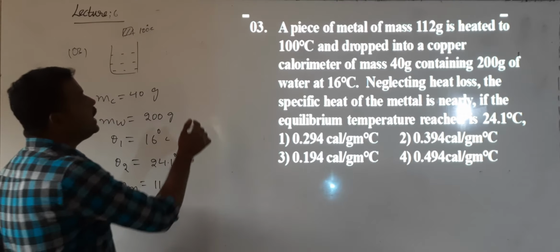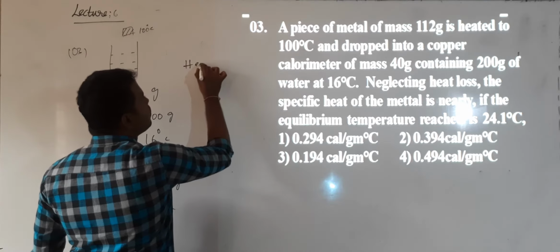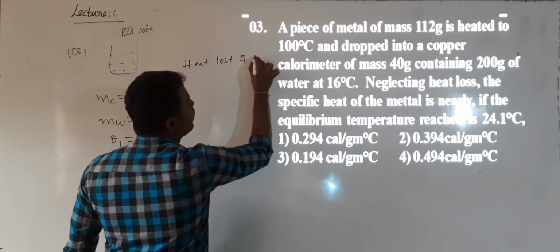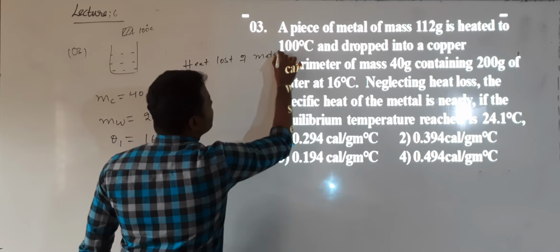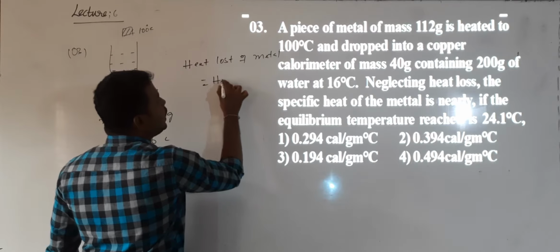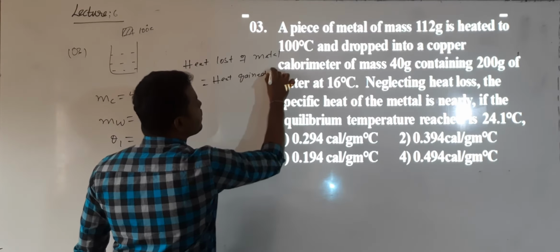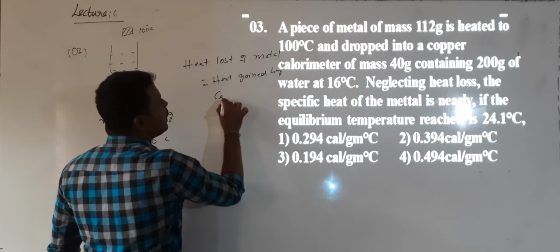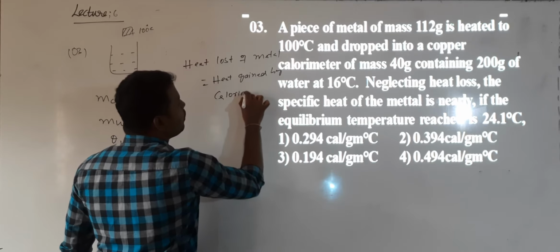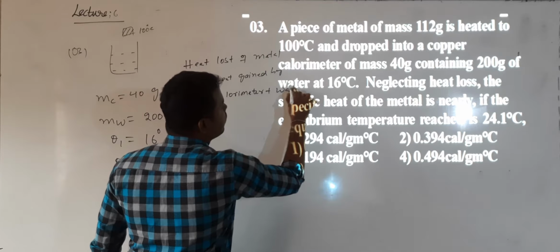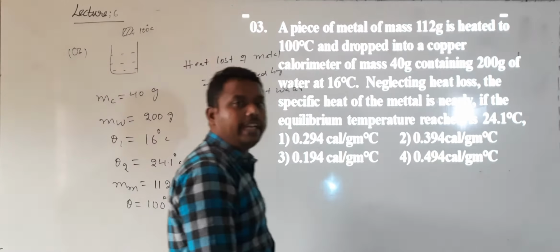So who is losing heat? Heat lost by the metal, the piece of metal, is equal to heat gained by the calorimeter plus water. Who is losing heat?